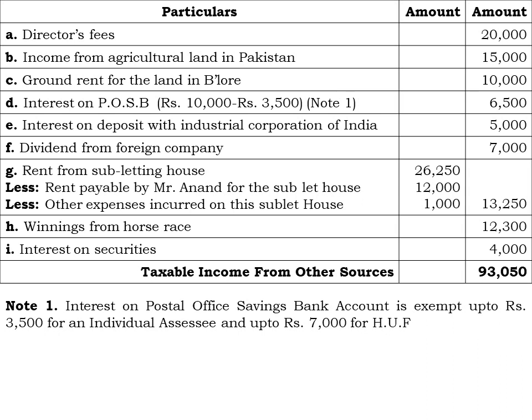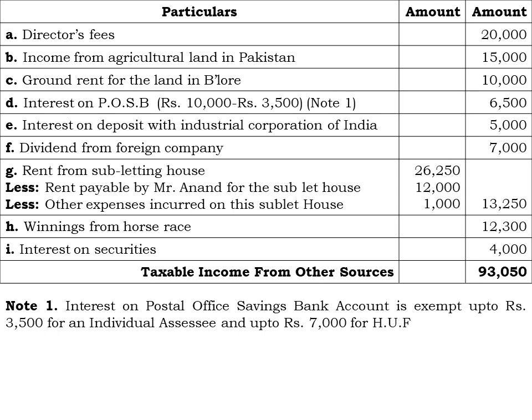Next, dividend from a foreign company. So here he has received income in the form of dividend from a foreign company of rupees 7,000. Okay, and next one, that is rent from subletting of the house.